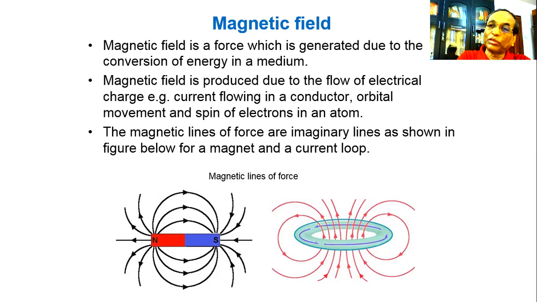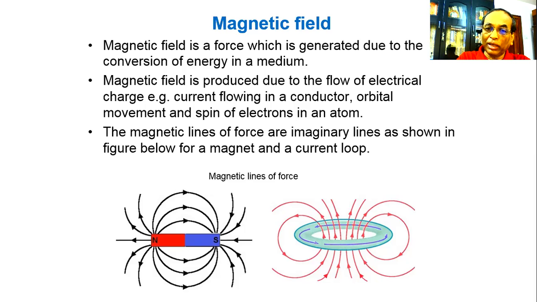These magnetic lines of force, imaginary lines of force, never intersect outside, and the lines of force emanate from the north pole and converge again at the south pole. So outside the magnet, flux lines go from the north pole to the south pole, and inside the magnet it is just reverse, south pole to north pole.